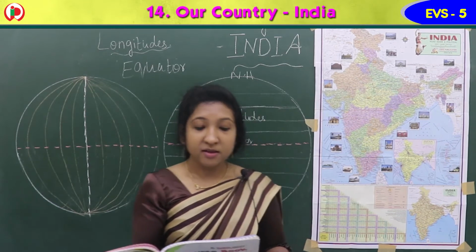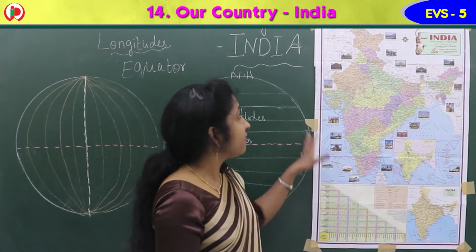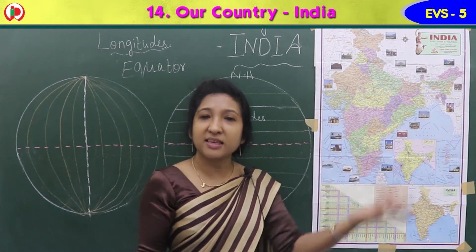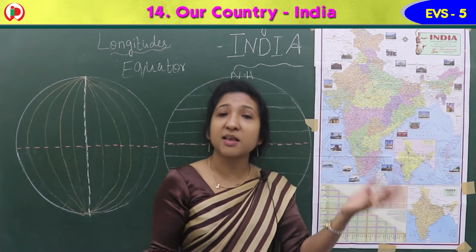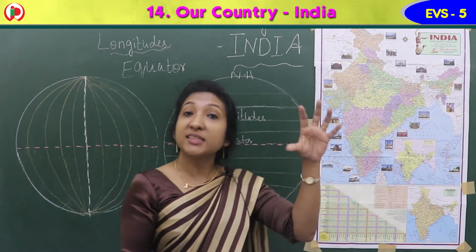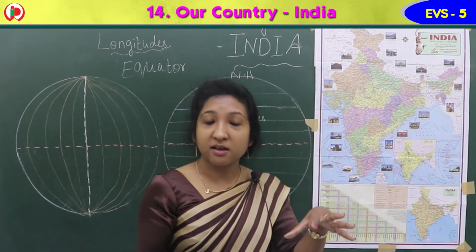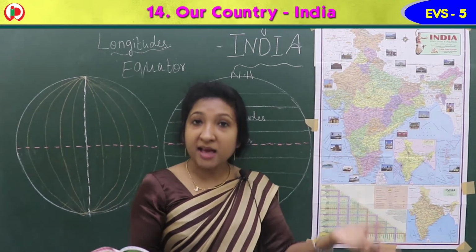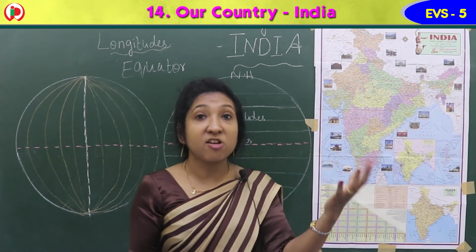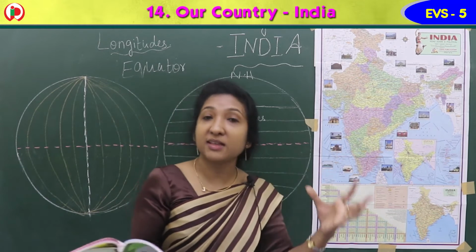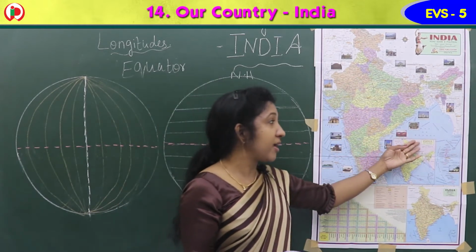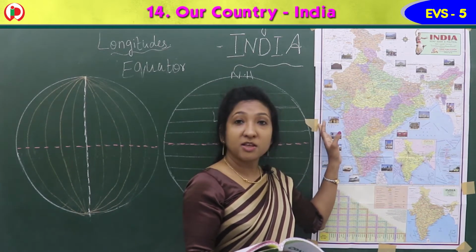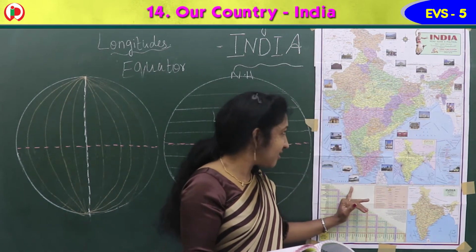Okay. Now we can learn about the physical features of India. Physical features means seas, oceans, rivers, Himalayas, where all these things are found in India. We already learned India is surrounded by sea on all 3 sides: Bay of Bengal on the east, Arabian Sea on the west, Indian Ocean on the south.